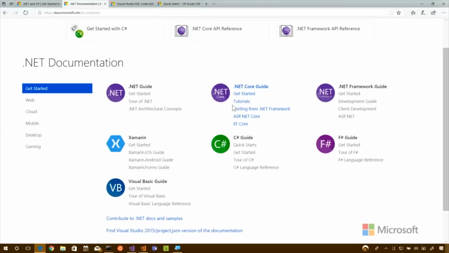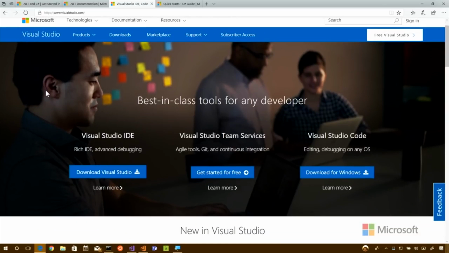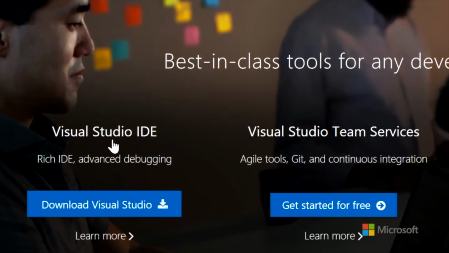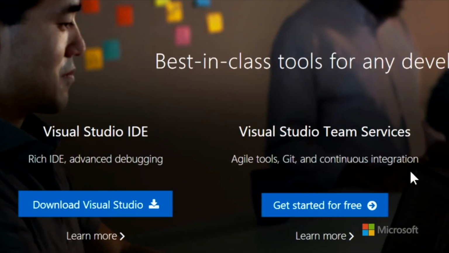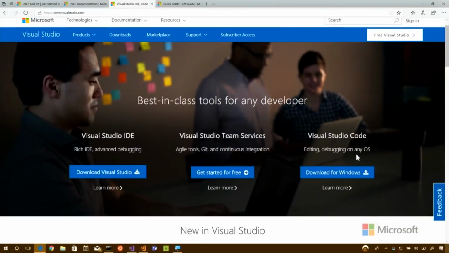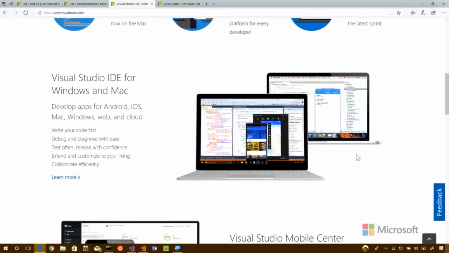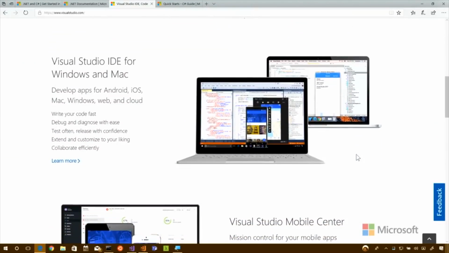All right. And the last thing that you want to think about is Visual Studio. And there are Visual Studio options. So you have Visual Studio IDE, which is on Windows, right? And if you scroll across just a little bit, there's Visual Studio Code. And if you scroll just a little bit down onto the next level, you'll see the different options. So you have Visual Studio for Mac now as well. Yep. And you can build your ASP.NET Core application there. So anything that we're doing today, people can do this on their Mac.